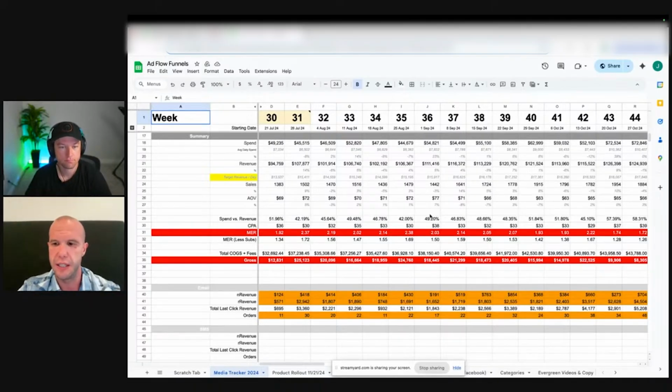So this is different and utilized for a different reason than things like a CAPI import or server-side tracking. This is actually attribution agnostic and is simply measuring the cash flow by channels out and the cash flow by channel in. And when I say channel out, I mean paid media out. And when I say channels in, I mean all of the areas that people can buy from us. So it could be a new customer, returning customer, new subscriber, returning subscriber, Amazon purchase, etc.